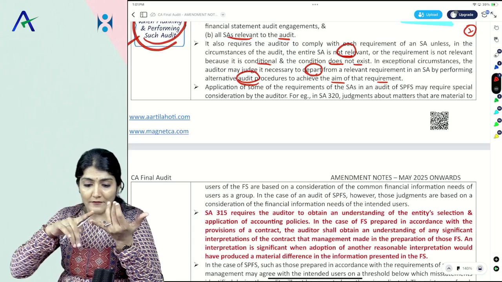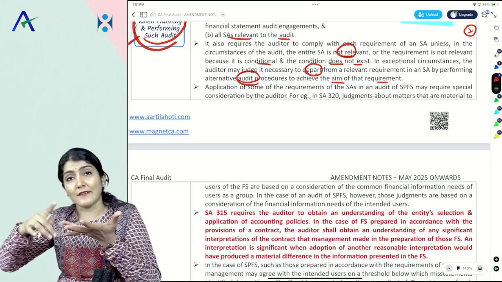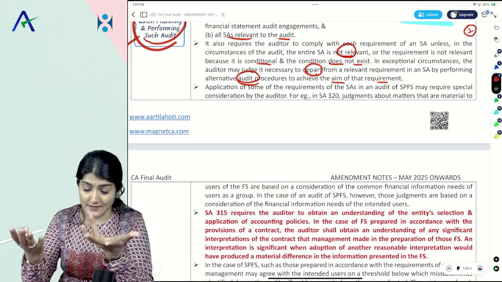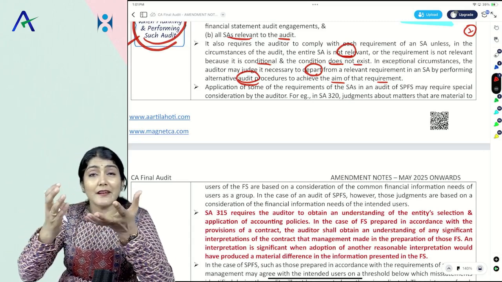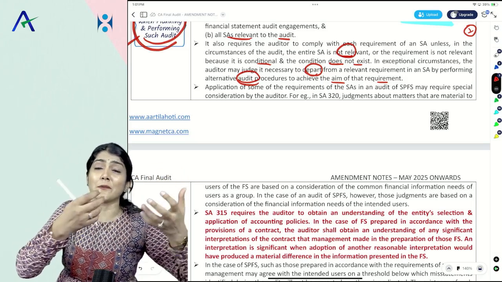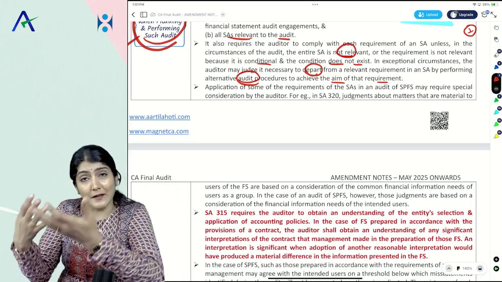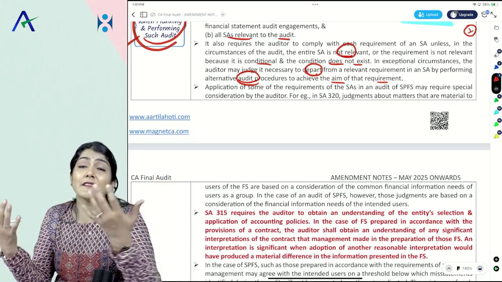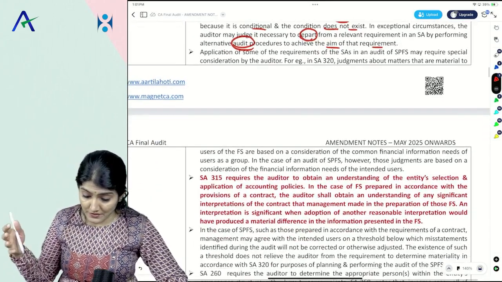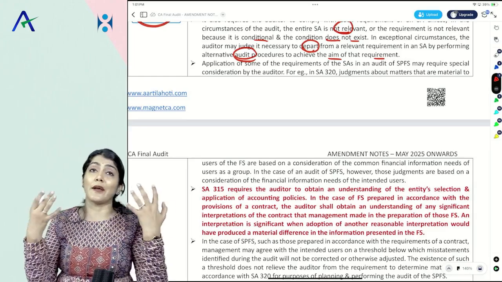Fourth point over there: it says sometimes you are not able to follow the requirements of the SA, that means you're departing from what is told in the SA. Then you need to perform alternative audit procedures to achieve the aim of that requirement.